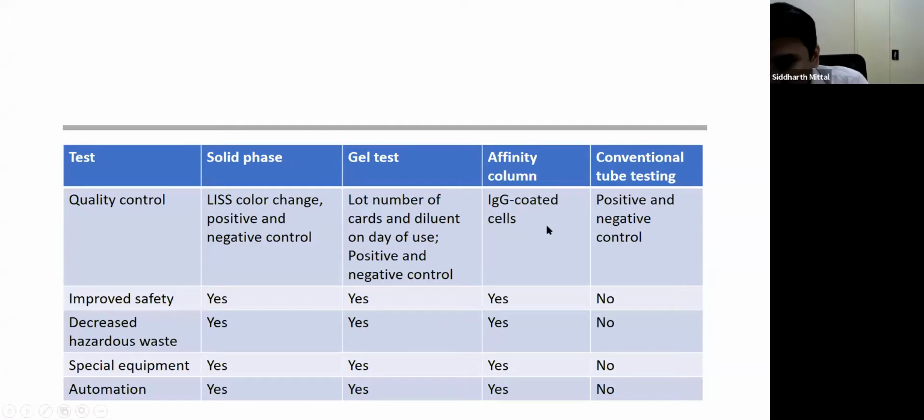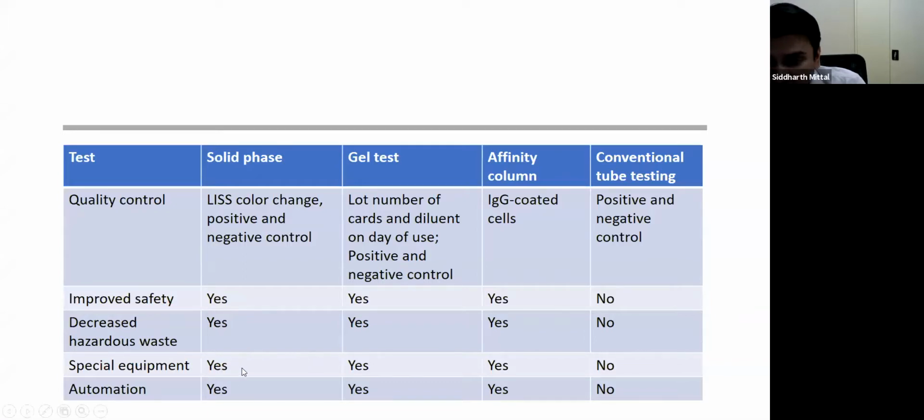All the tubeless methods have improved safety as compared to tube testing because they first of all remove any glassware. Therefore, broken glassware is gone, and that is a disadvantage in tube testing. Also, because we are using a lesser amount of reagents in all these methods as compared to tube testing.